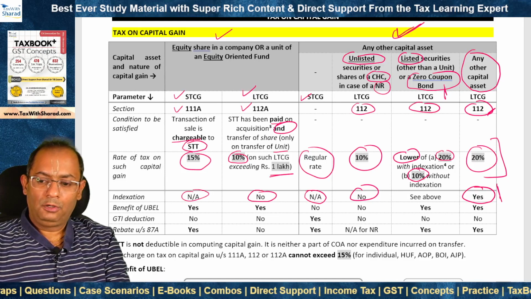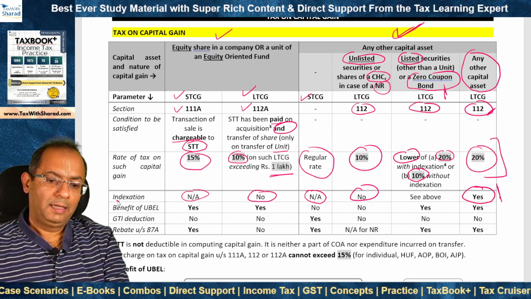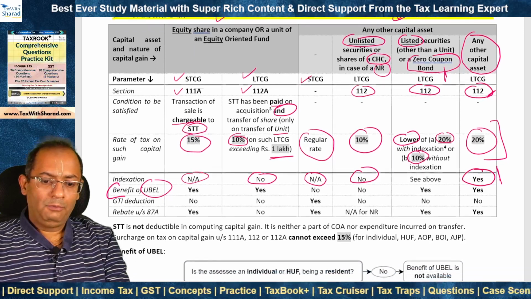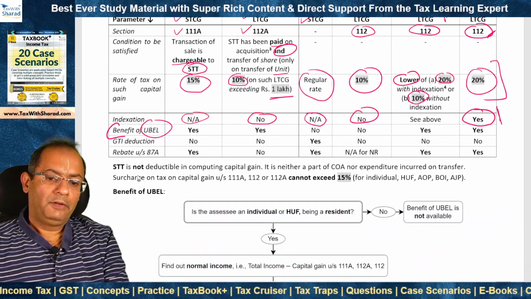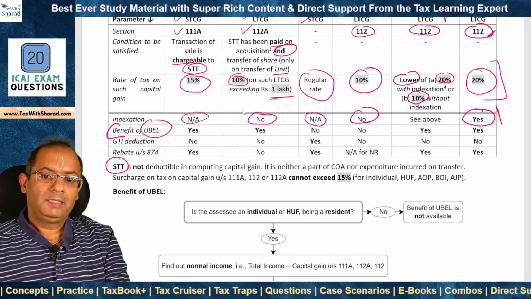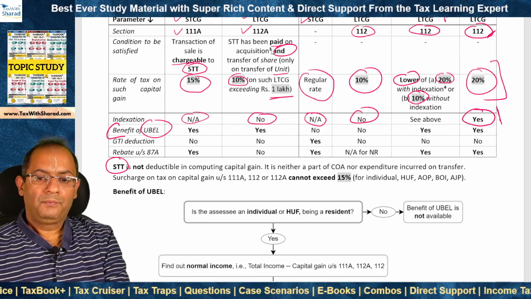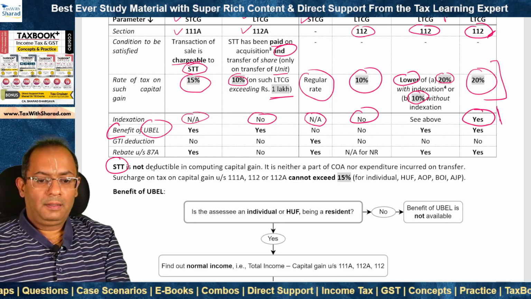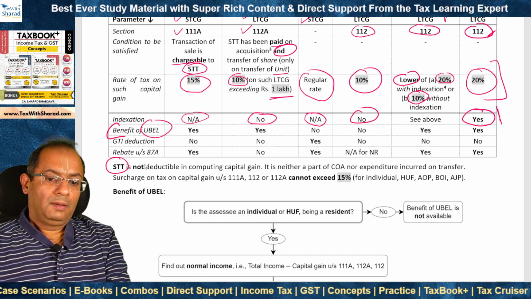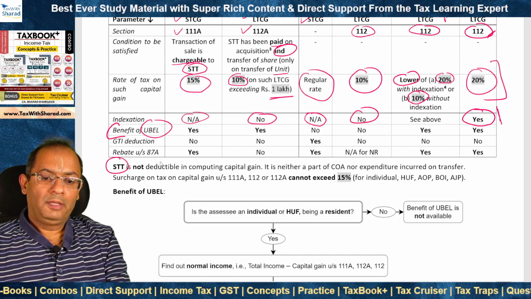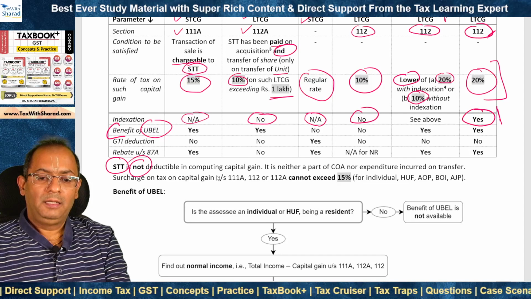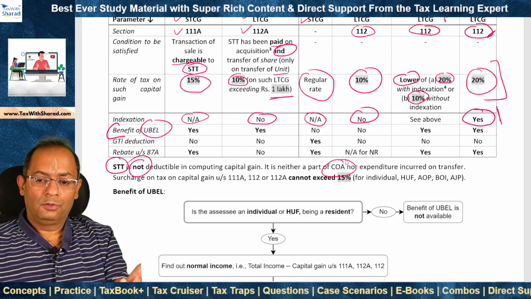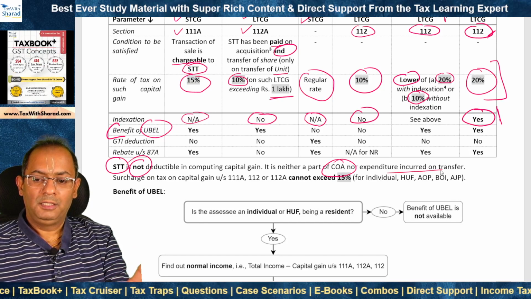Now there is this benefit of unexhausted basic exemption limit which is available, UBEL. Before we move to that, we need to note the treatment of STT, because as we said, under 111A and 112A, STT would have been paid. Can this be claimed, or is this deductible in computing capital gain? No, it is not. STT is not deductible in computing capital gain. It is neither a part of cost of acquisition nor a part of expenditure incurred on transfer.